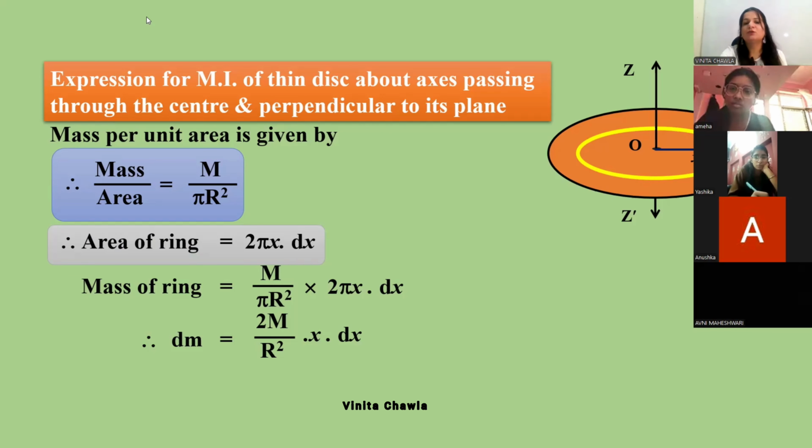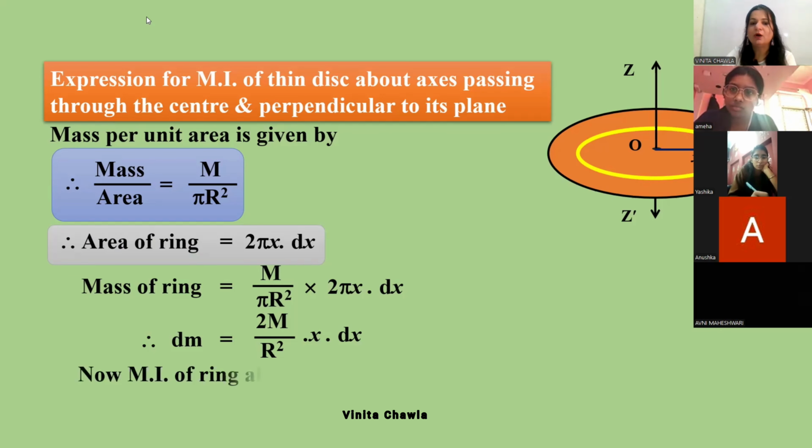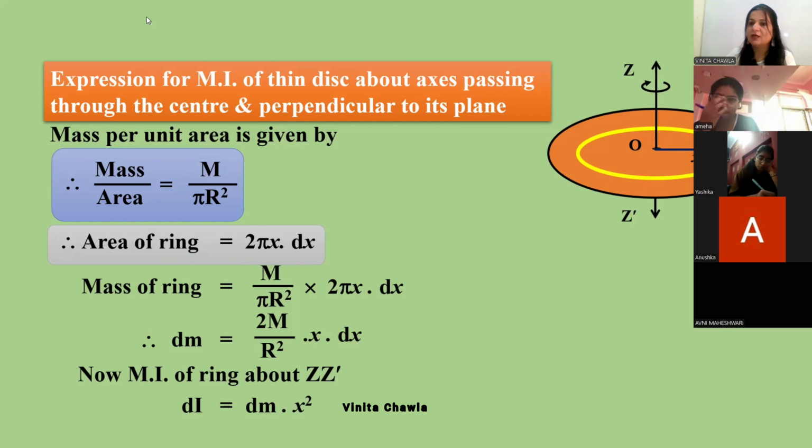So it's 2m by r square x dx. Now we will integrate it to get total. First, we'll find moment of inertia because of this ring. It's dI. It is equal to dm into x square, because for ring, we write mr square. For a ring, moment of inertia about the same axis is mr square. So here in place of m, we have dm, and in place of r, we have x. x is the radius of the ring. So in place of dm we can put this 2m by r square x dx.